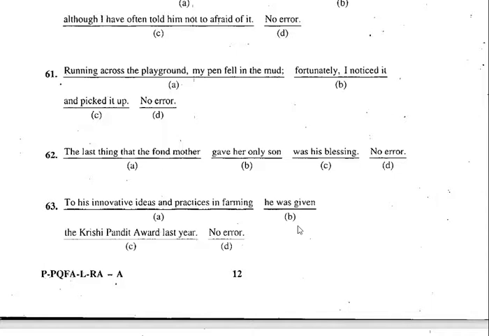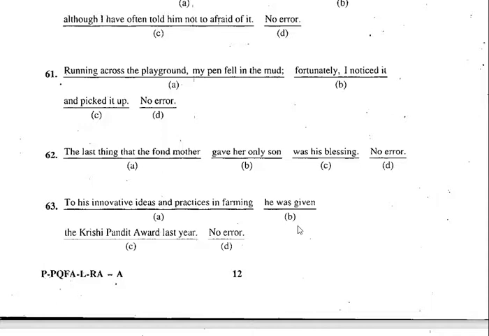Right. So let's move on to the 62nd one. The last thing that the fond mother gave her only son was his blessing. No error. I think it's quite a simple one. Who is there in the subject? There is a mother. And how can it be his blessing?